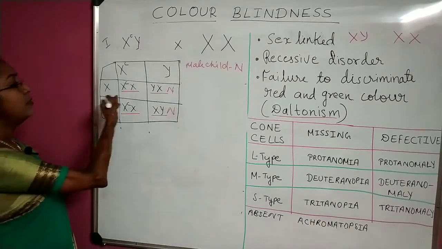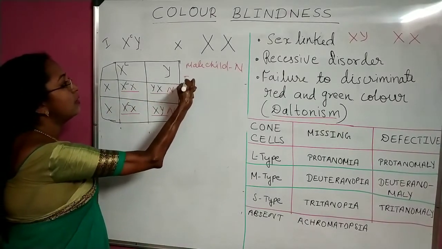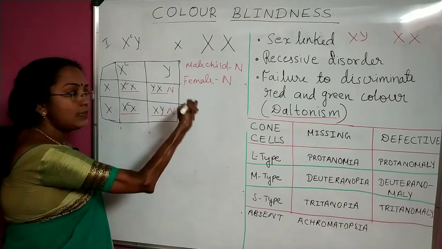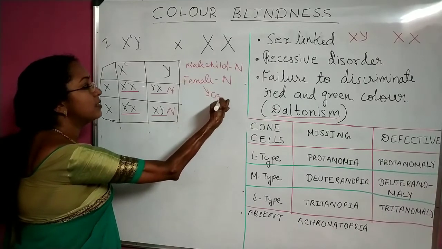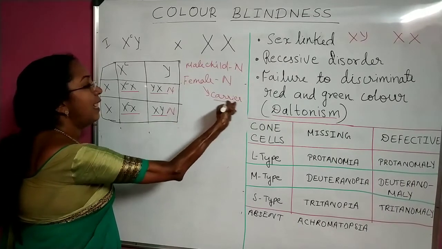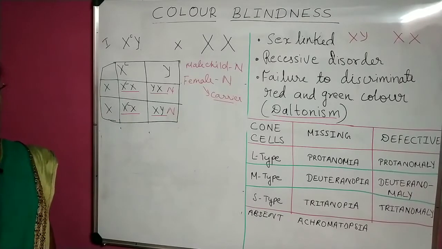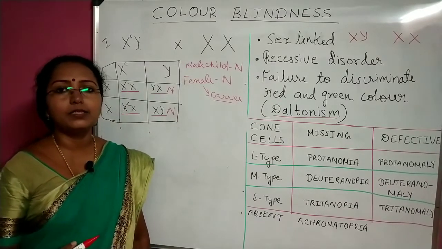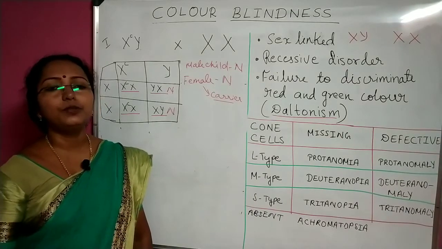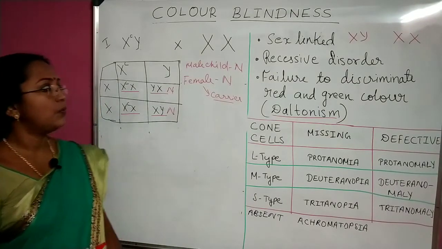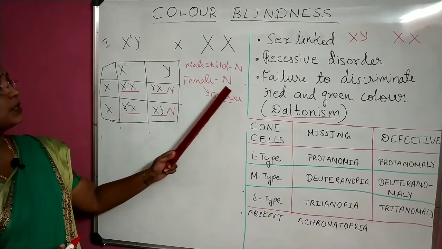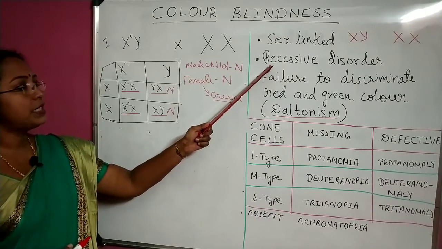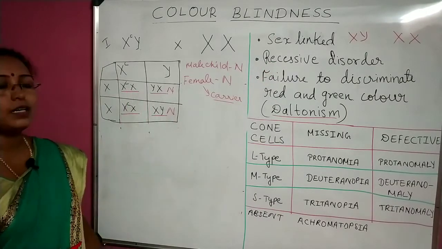So the female child also will be normal. At the same time, the female child is a carrier of the disease. Though she is normal, she will be a carrier and can transmit the disease to the future generation. Why is this female not defective? Because this is a recessive disorder. She will become defective only if both the X chromosomes are defective.